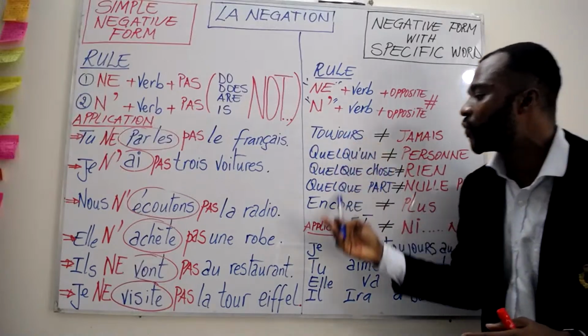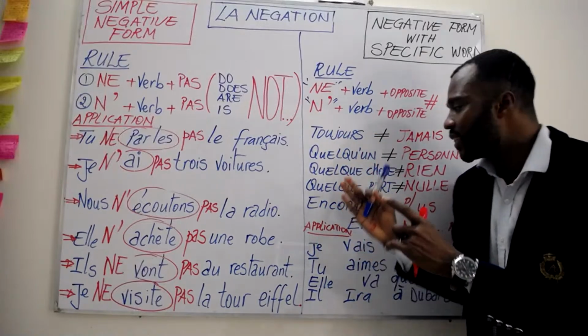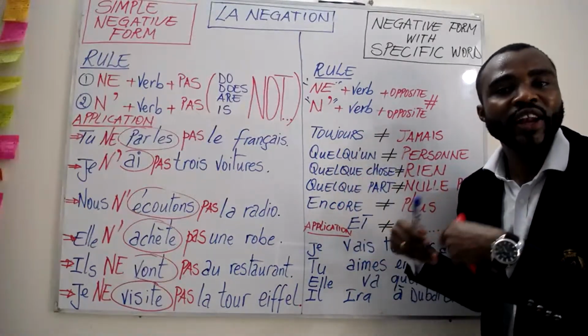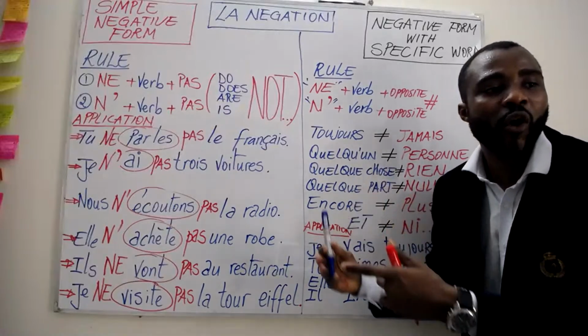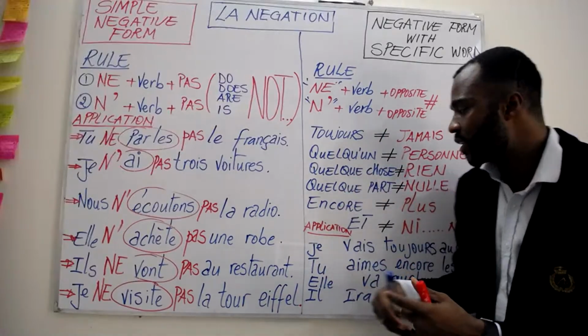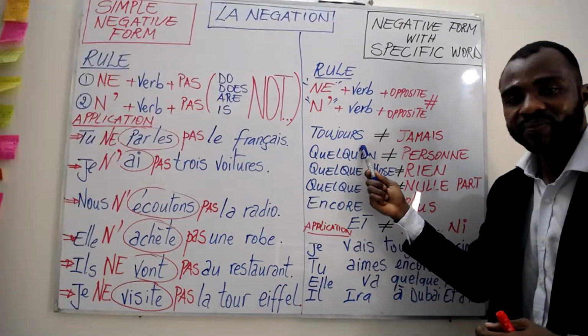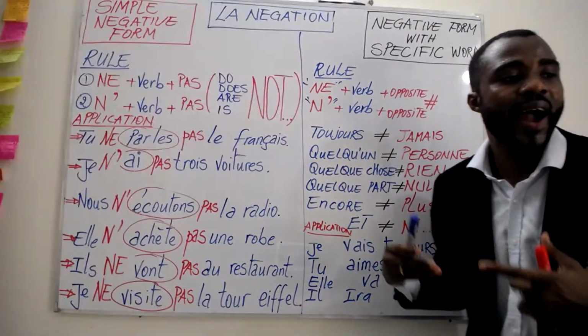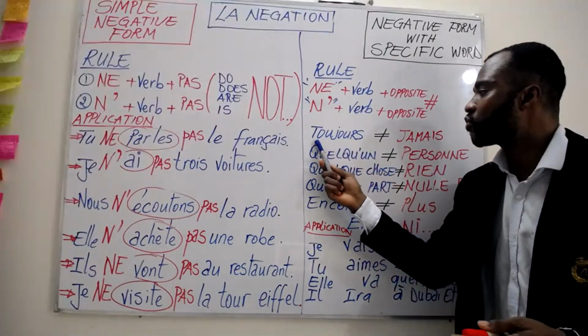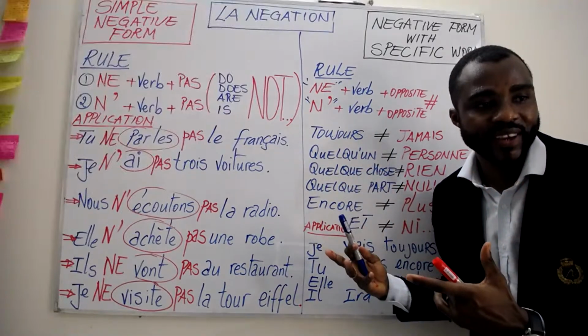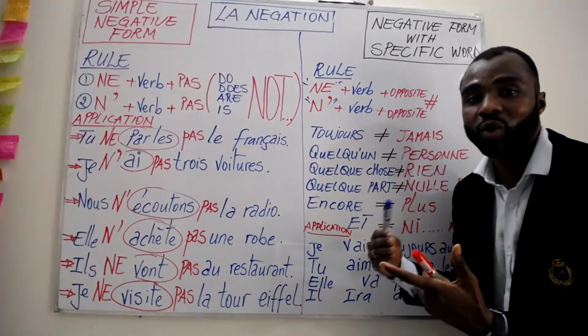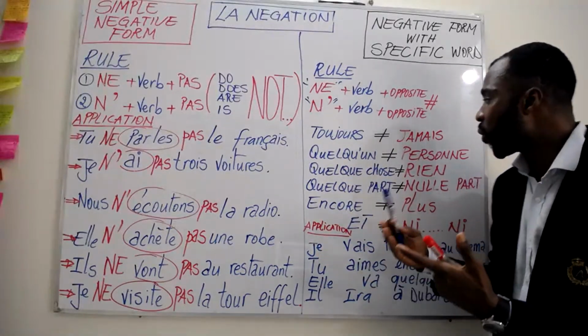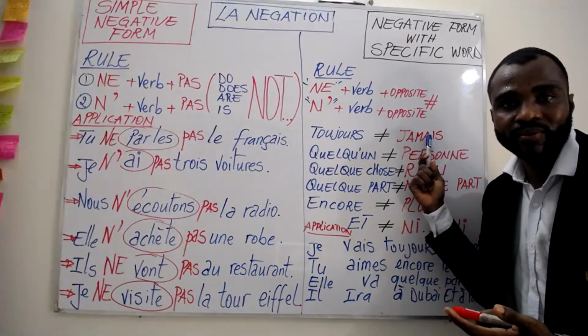Here are a few specific words that we need to know, along with their negative forms or opposites. Here, toujours is one of the specific words, or in French we say adverbs. Toujours means always. The opposite of always is never.